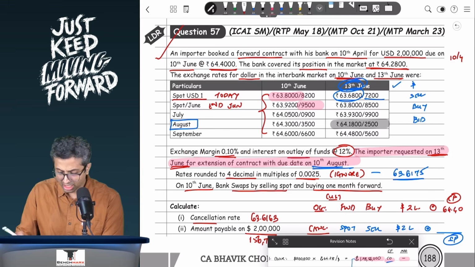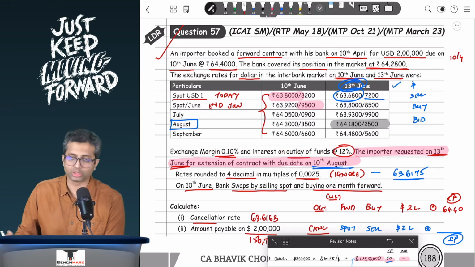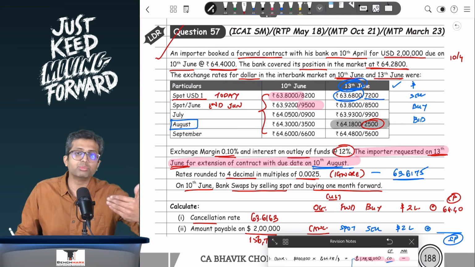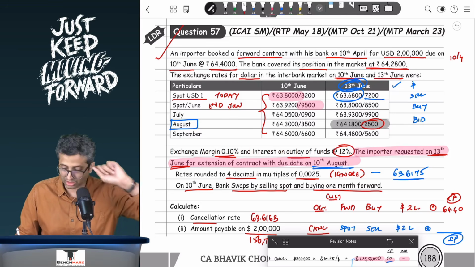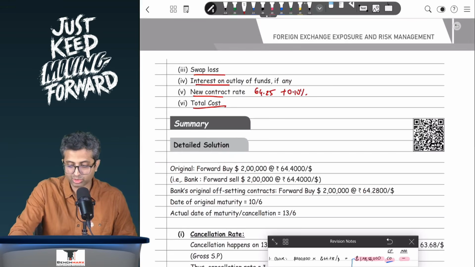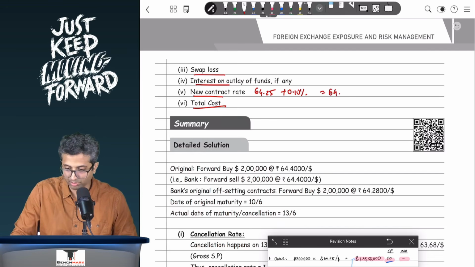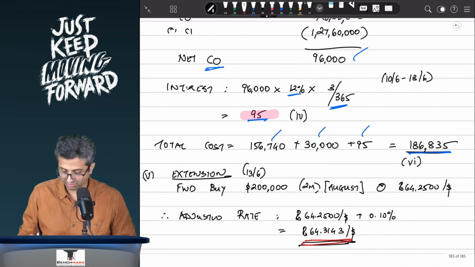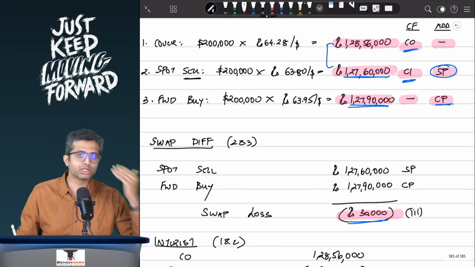Well, you will ask yourself what do you want to do? Well, I want to buy the dollars, which means the dealer will sell the dollars. The dealer sells a dollar at the ask rate, that is 64.25. However, in this case, this is a rate between you and the banker, and hence there will be an exchange margin. This is your buying rate of 64.25, and hence if I take 64.25 plus 0.1%, this will come to around 64.3143. This will be your new contract rate. 64.3143, that is right. So this takes care of the new contract.